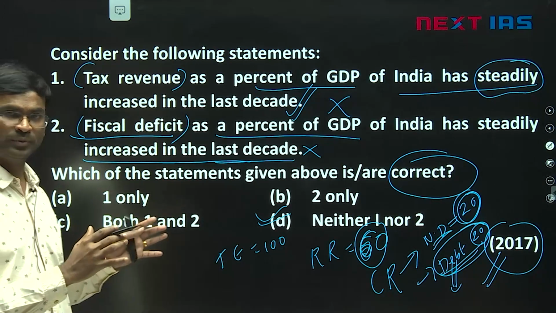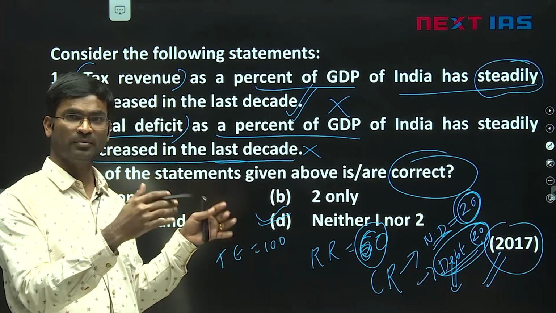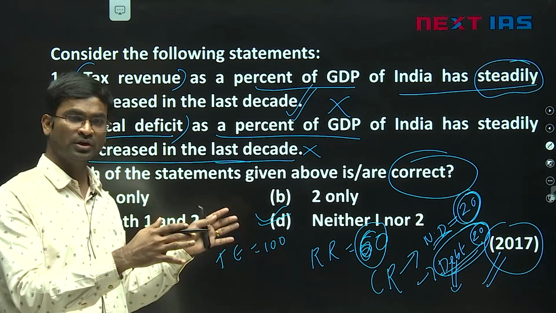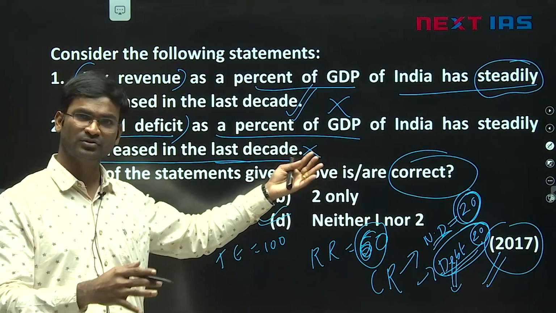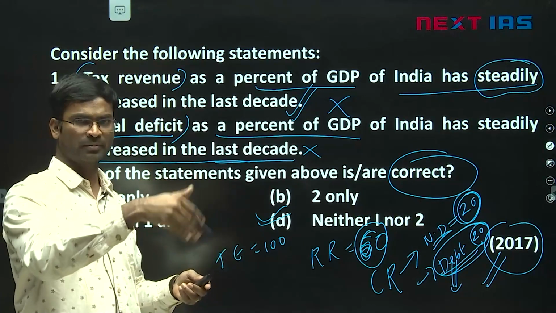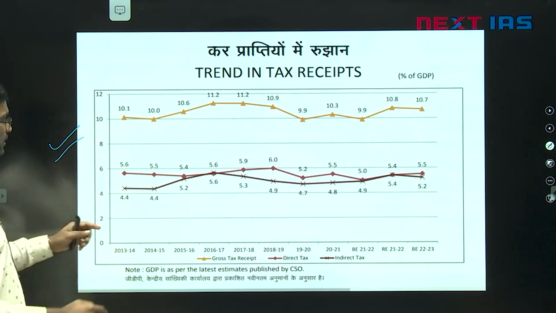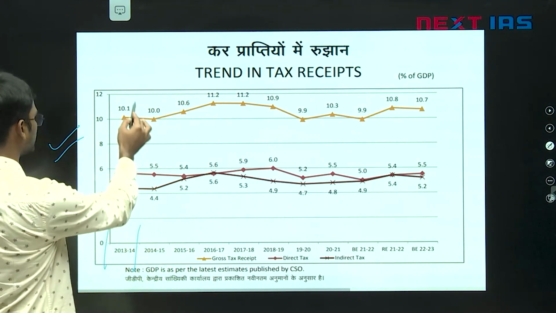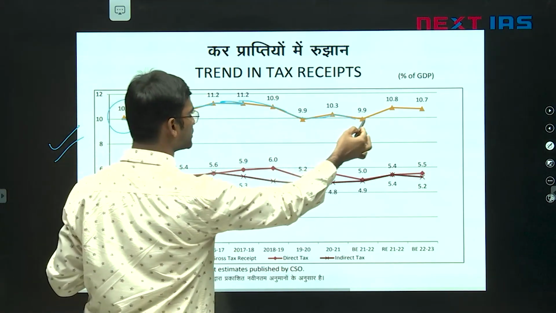By seeing this question you can think tomorrow they can ask about revenue deficit also, primary deficit also, effective revenue deficit also. Then they can ask about direct taxes, indirect taxes. So like that we have to prepare the remaining topics. Now look at these trends I copied here. The trends in tax receipts: in 2013-14, 10.1, there is an upward trend, then constant, then a downward trend, so there are ups and downs.